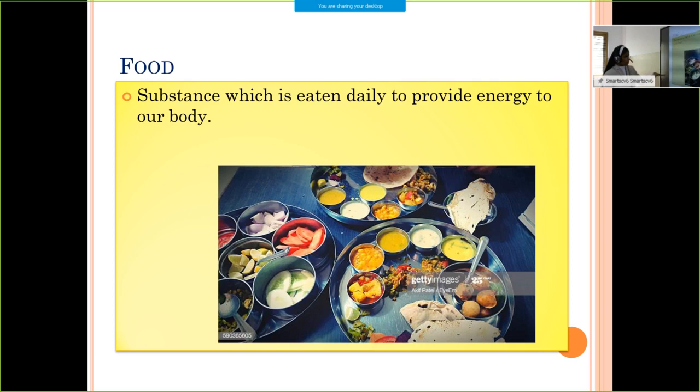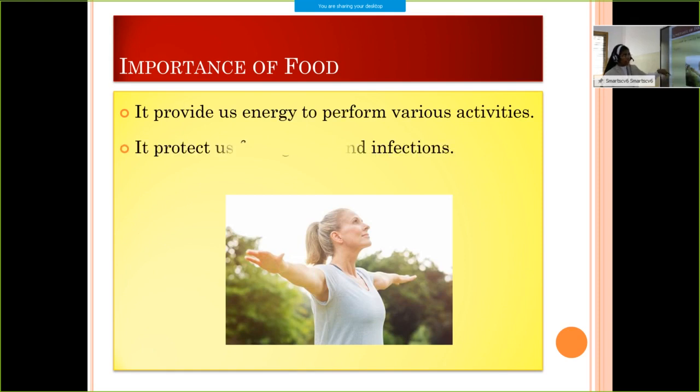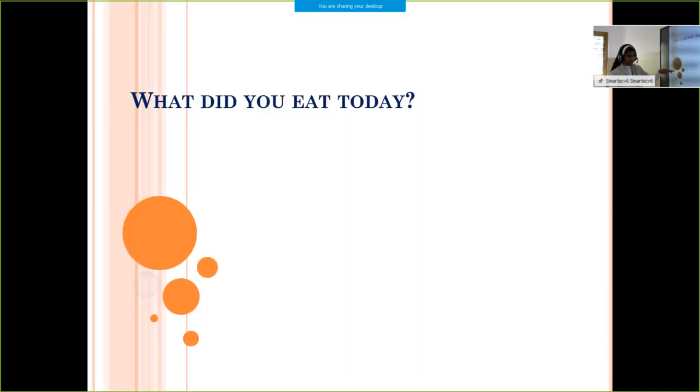Before continuing the first chapter, I want to check whether you remember what we discussed in the last class. We discussed what food is: the substance which is eaten daily to provide energy to our body is called food. Then we discussed the importance of food: it provides us energy to perform various activities, it protects us from germs and infections, and it helps us to grow and repair cells.